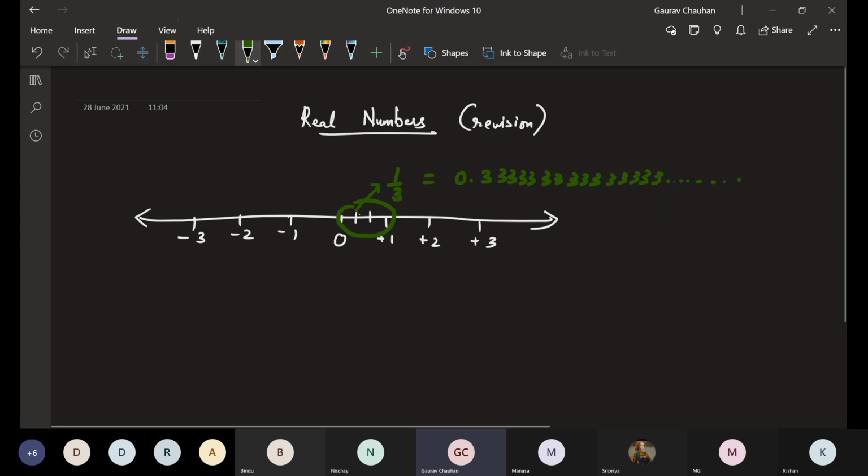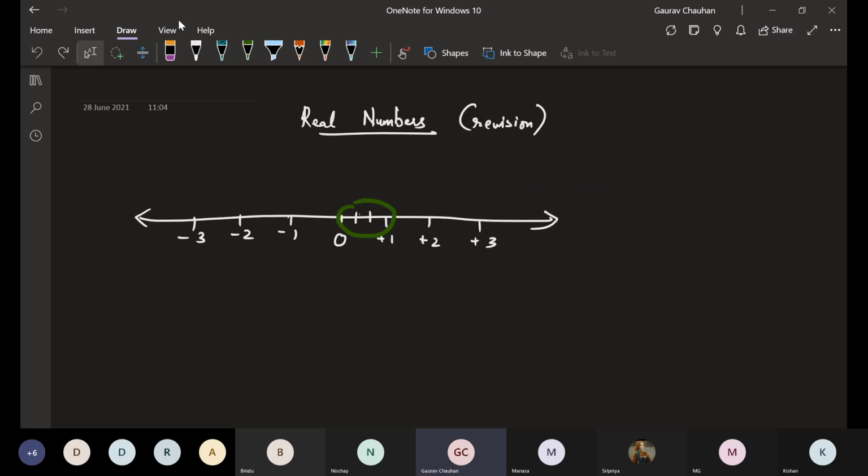Same way, we have seen the number root 2 last year. How did we find the number? How did we find the distance root 2? Anyone remembers? This was taken as the first part. Let's see, we also found the number root 2.